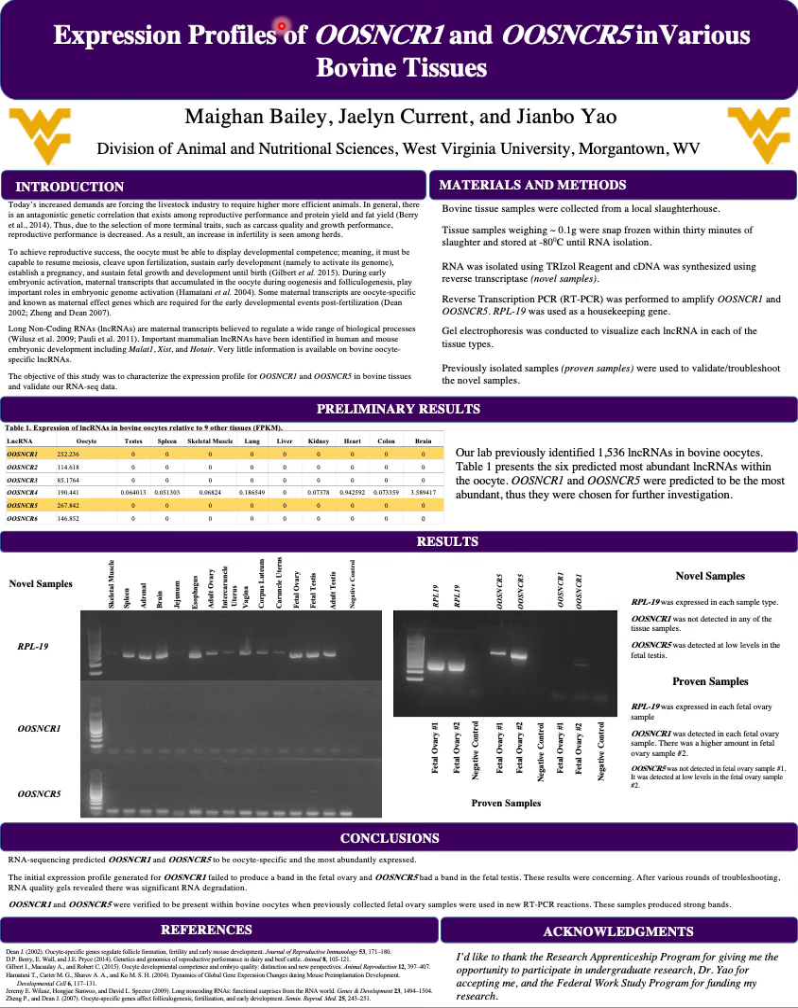In conclusion, RNA sequencing predicted OOSNCR1 and 5 to be oocyte-specific, and the most abundantly expressed. The initial expression profile generated for OOSNCR1 failed to produce a band in the fetal ovary, and OOSNCR5 had a band in the fetal testis. These results were concerning, and after various rounds of troubleshooting, we decided that there was significant RNA degradation.